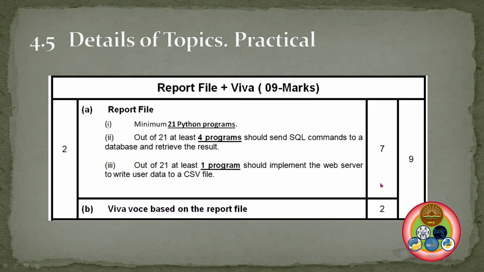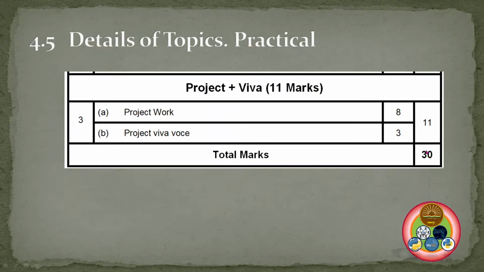In the report file, you should have at least 21 programs. Out of 21 programs, 4 programs should be SQL, and one program should be on web server and file management. If you write less than 20 programs, nobody can save you. Nobody will help you out in this. After that, project and Viva.